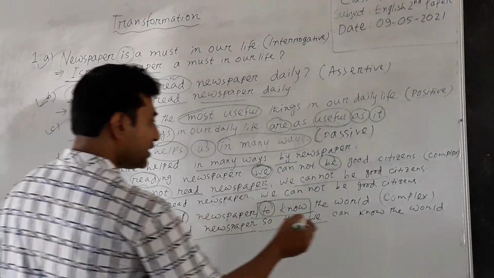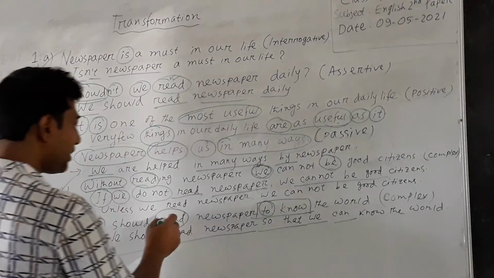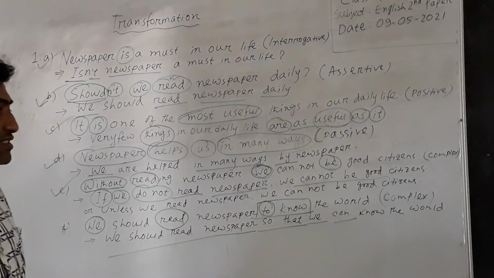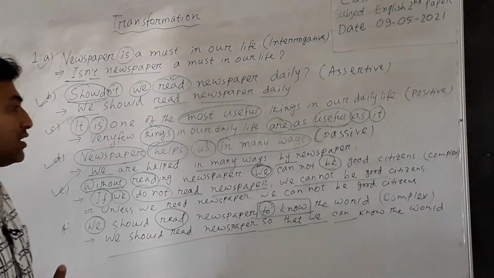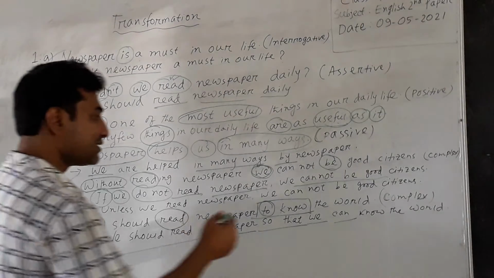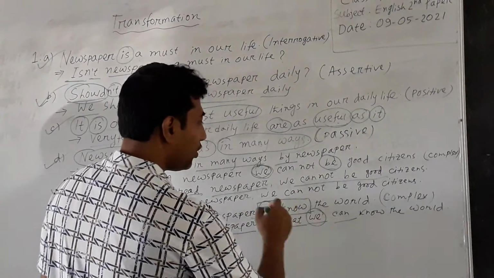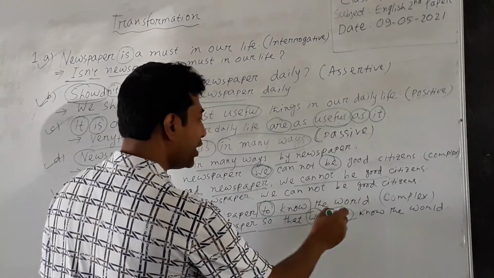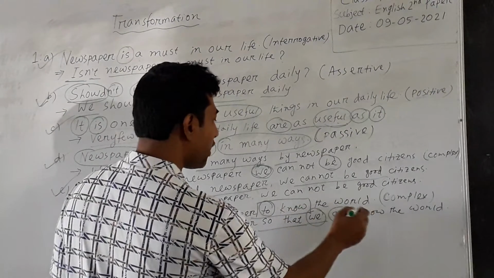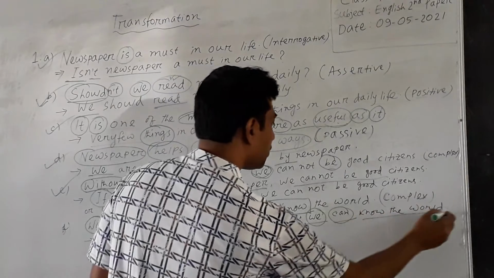Then we have to write can or may. As the main verb is in present indefinite tense, we have to write can or may after the subject. So we have written can after the subject we, and then we have written the base form of the verb, and then the rest of the words, to know the world.